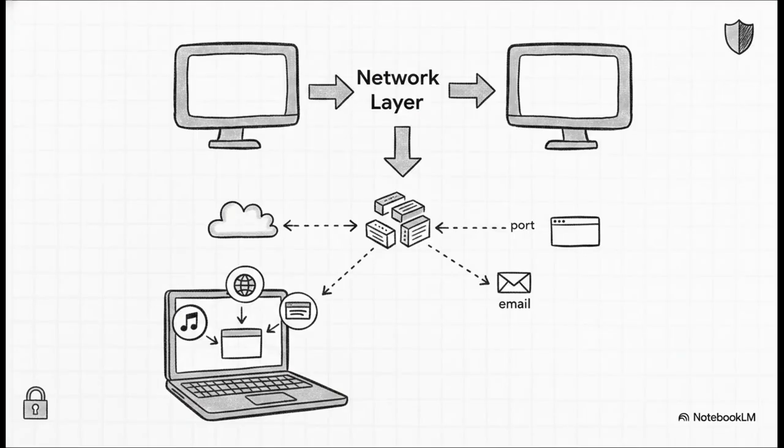Now, the textbook definition tells us that the transport layer provides logical communication between application processes running on different hosts. But what does that actually mean in plain English? Think of it this way. The layer right below this, the network layer, is really just responsible for moving data between computers. It gets the data to your laptop, which is great. But your laptop is probably running a dozen different things at once, right? Spotify, a web browser, your email client. The transport layer is responsible for process-to-process delivery. It uses these things called ports and sockets to ensure your email data goes to your email app and your music data goes to your music app.